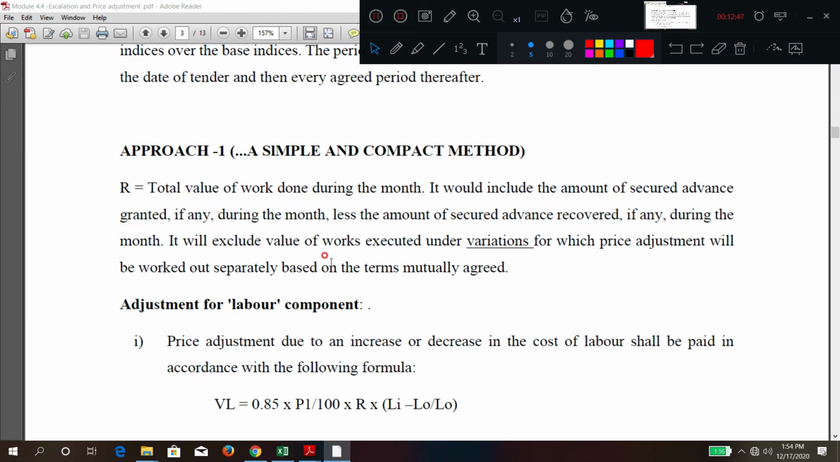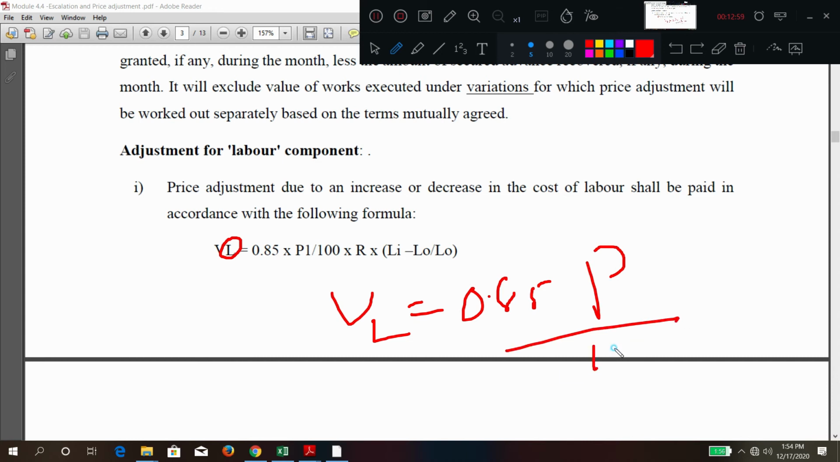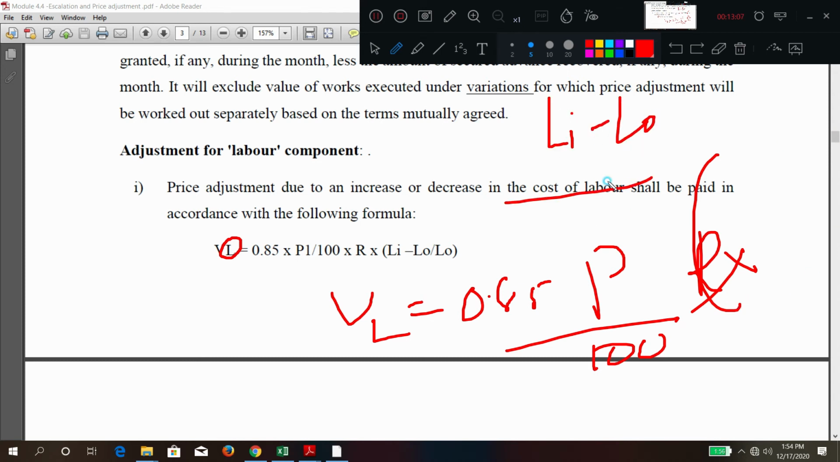Here an agreed formula is generally there. Let us say for the labor component, VL means what? Amount. 0.85 times the amount executed. The amount executed is given percentage-wise. So P into R, amount, into Li minus L naught. I think it is already explained.